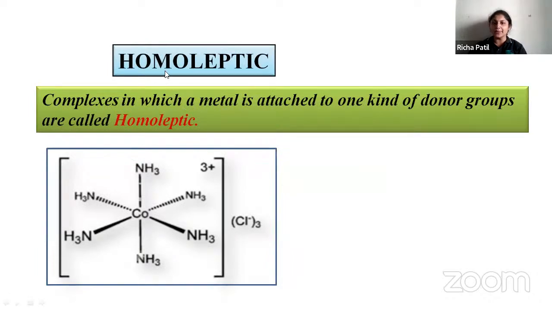So first is homoleptic. What do you mean by homoleptic? Complexes in which the metal is attached to only one kind of donor groups are called homoleptic. You can see Co, that is cobalt, surrounded by NH3. NH3 is ammonia. So these are attached to only one kind of donor group, then it is called homoleptic. All the donor atoms or ligands are of only one kind.